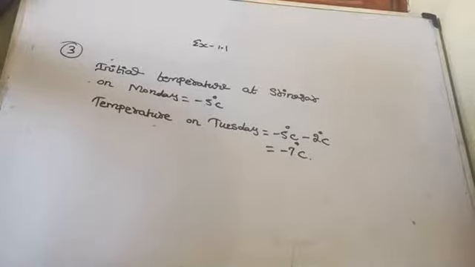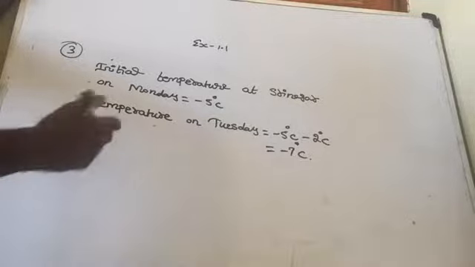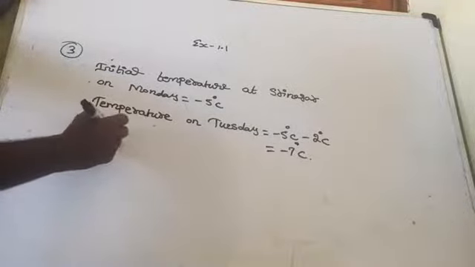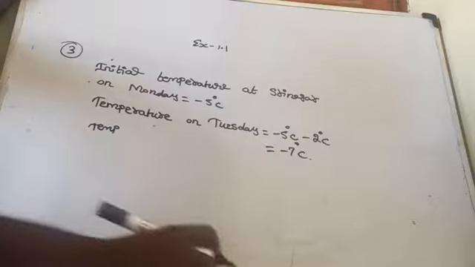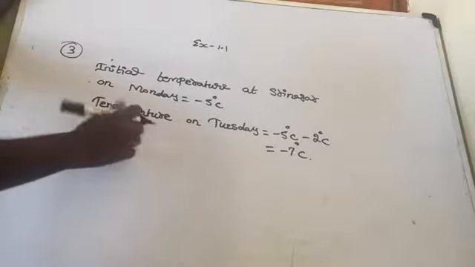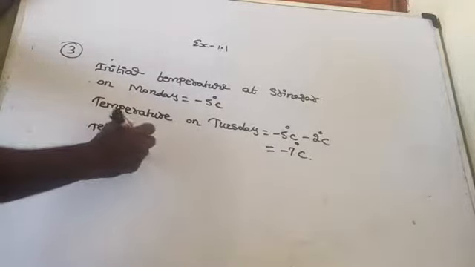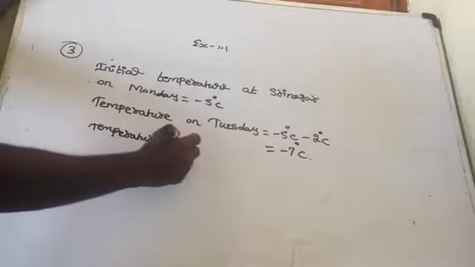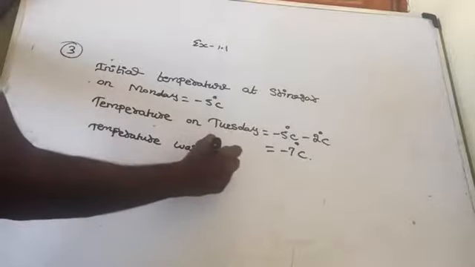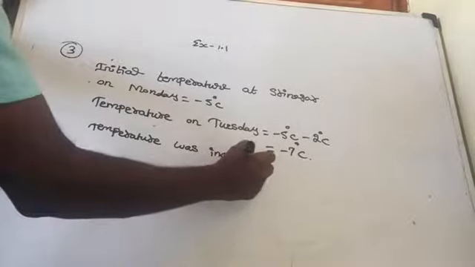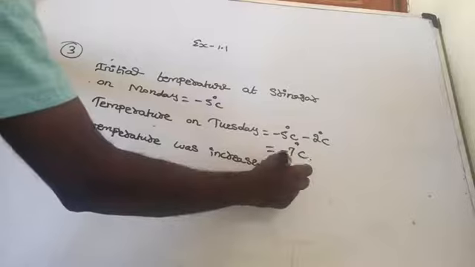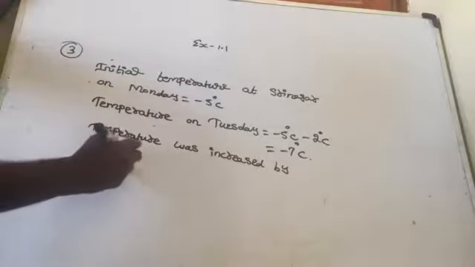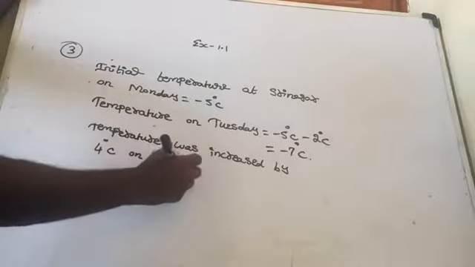Yes dear. Then again, temperature was increased by 4 degrees Celsius on Wednesday.